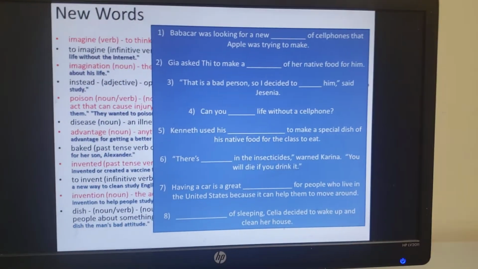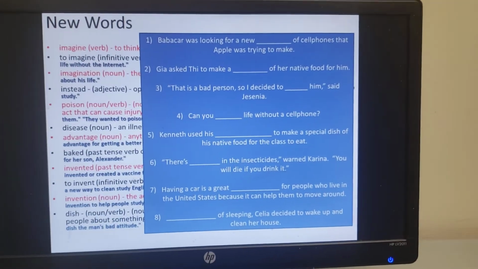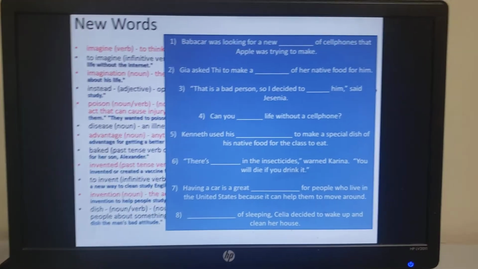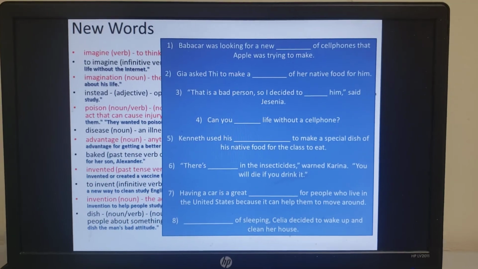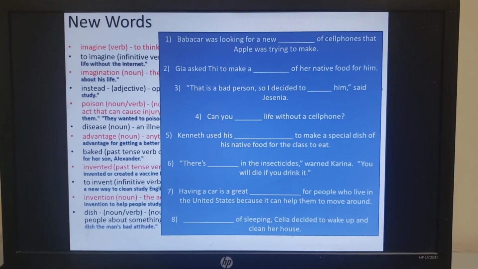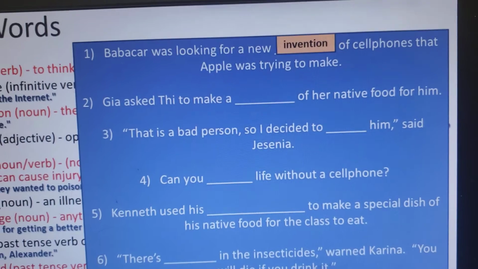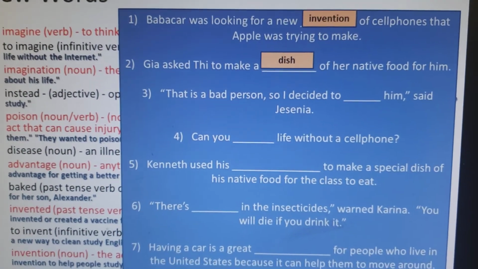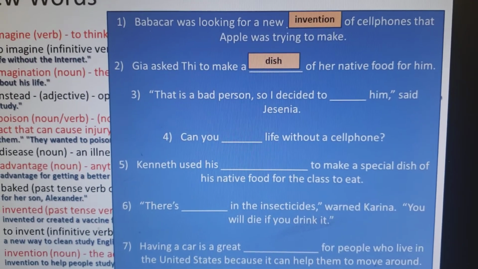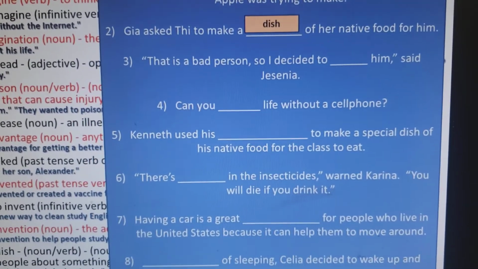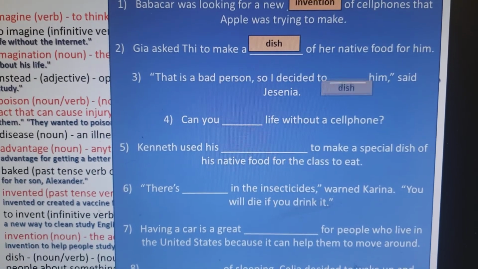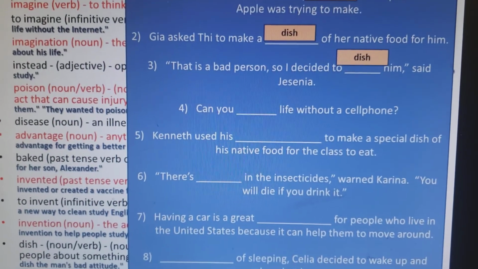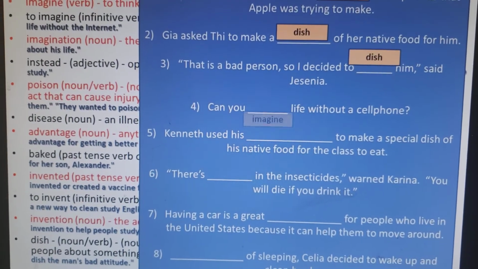So see if you can use the words in context and fill in the blanks for these sentences. Pause for about 2 minutes and try to do this work. So if you have invention for number 1, then you are great. Number 2, dish. Remember, you make a dish. It's a noun. Number 3, you have the word to, so you need a verb. So you need to say to dish, meaning to ignore or not pay attention to that person.